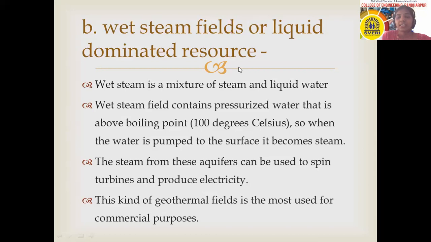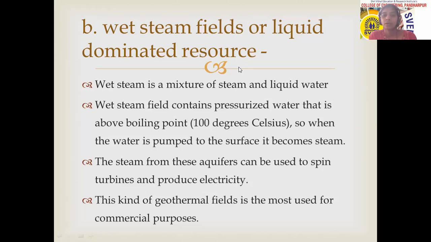So in the case of the dry steam, directly steam from the underground can be absorbed for further applications. But in the case of the wet steam, wet steam is a mixture of steam and liquid water. That means instead of only steam, steam as well as liquid water is available in wet steam fields.